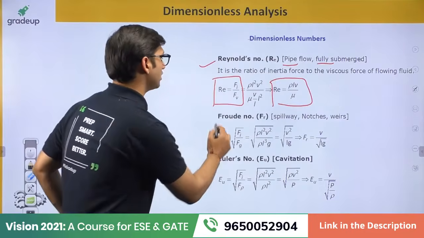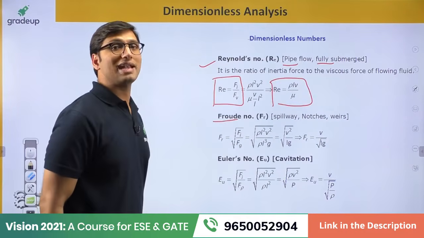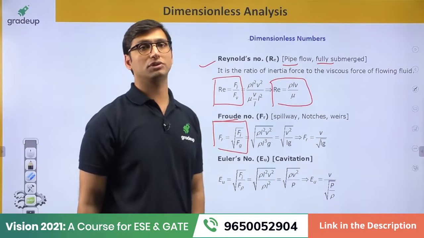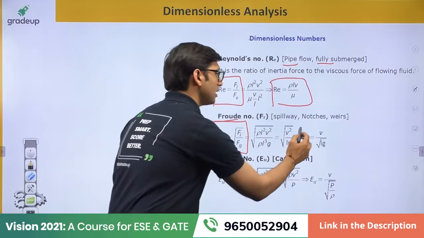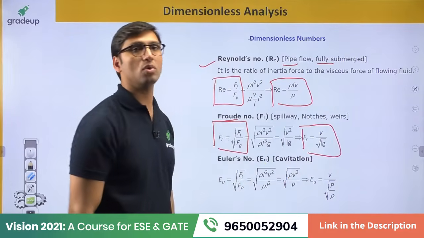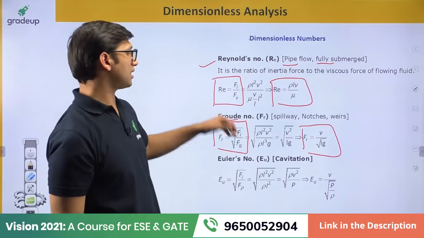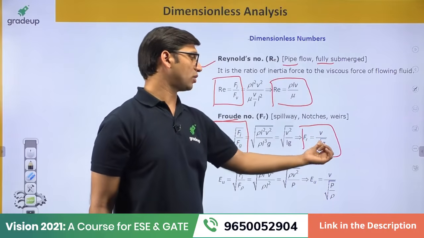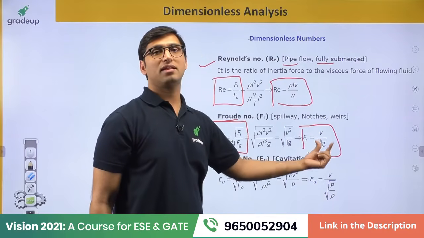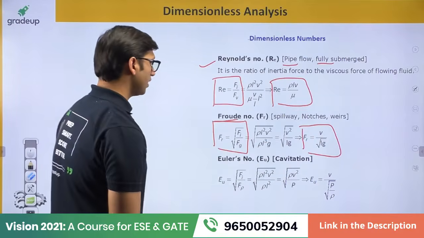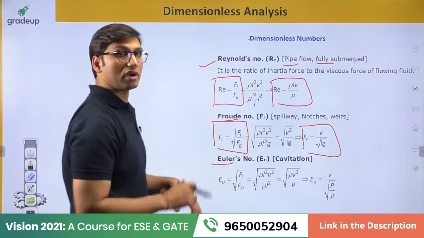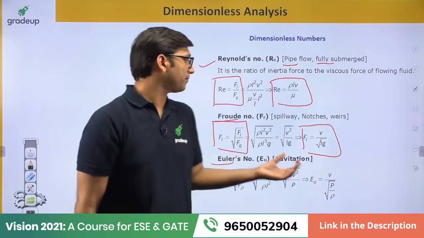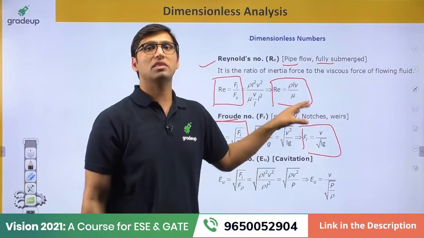Okay. Inertia, next is Froude number. Froude number is defined as the square root of the ratio of inertia force over gravity force. That is called Froude number, and this number will come out to be V over under root L into G. We are just putting the forces that we have seen in the previous slide in this ratio of inertia force over gravity force. Square root of that is equal to V by under root Lg. That is called Froude number. Froude number is used in cases of spillways, notches and weirs. In these cases we will use the Froude number.